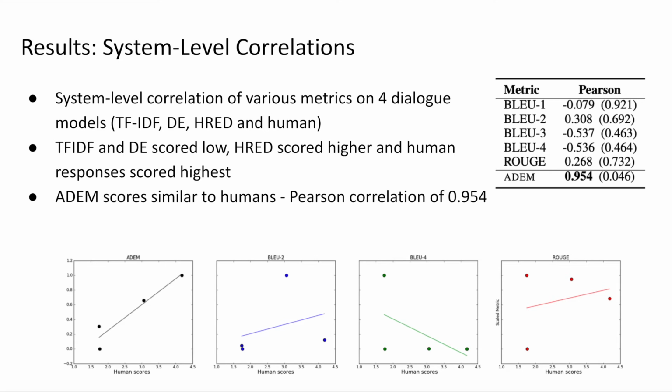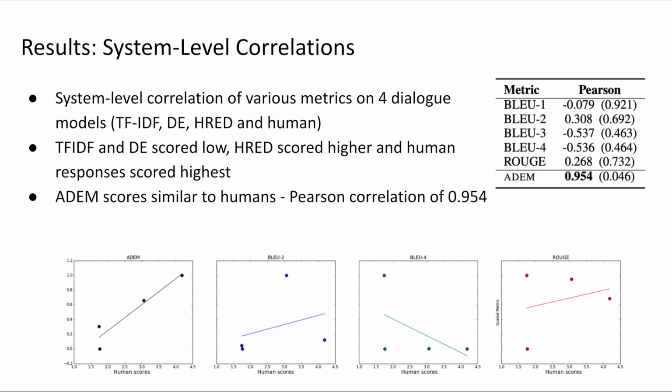System level correlations. On the whole, it was observed that Adam performed far more efficiently than other baseline metrics. So, in the scatter plots, each point here denotes the average scores for the responses from the four dialogue models, that is, TF-IDF, DE, HRED, and human.